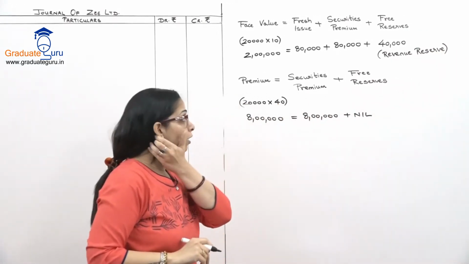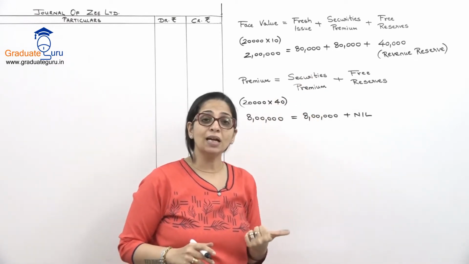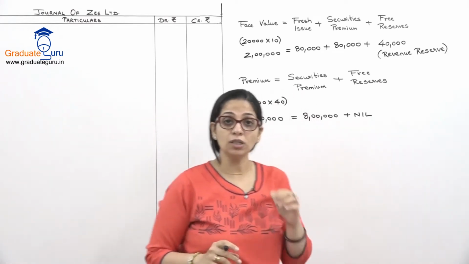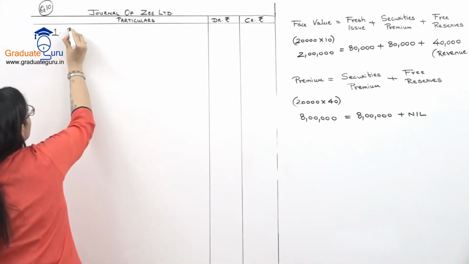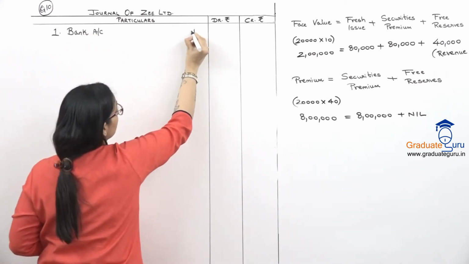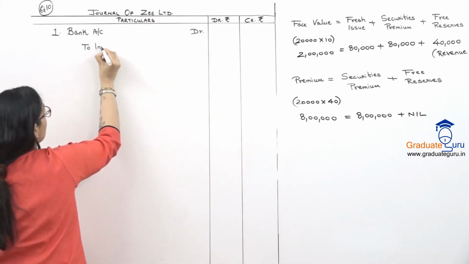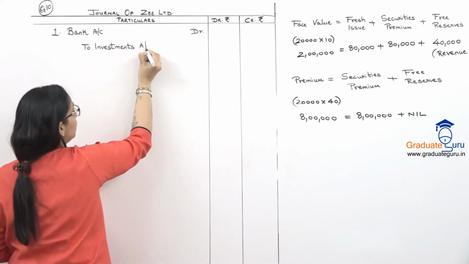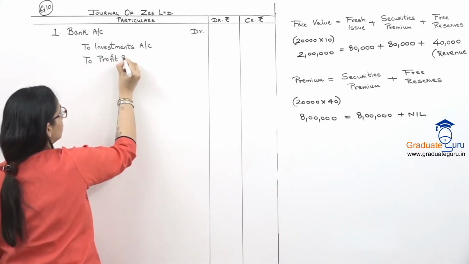Okay, now we have everything ready. So let's start with our entries. This time there is sale of investments. So first we are going to pass the entry for sale of investment. When we sell investment, cash comes in. So I debit my bank account to investments account because investments are going out, and I have sold it at a profit. So to profit and loss account.